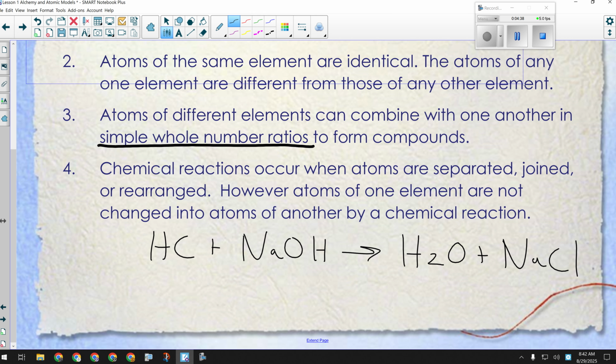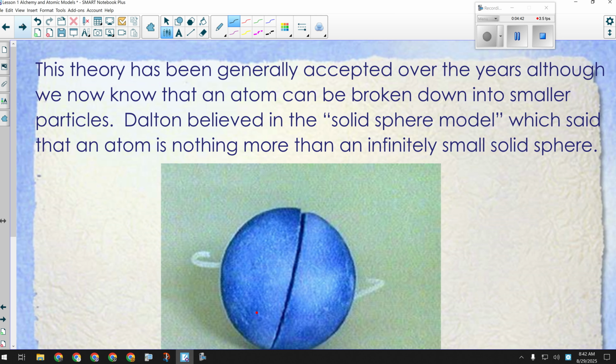Okay, that was what he said. And at the time, there was nothing to say that that was wrong. We didn't know about the existence of protons, neutrons, electrons. We just figured out the atom. So a solid sphere made sense. So that was Dalton's model.